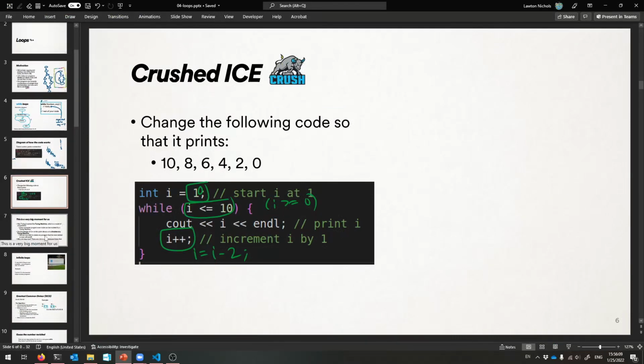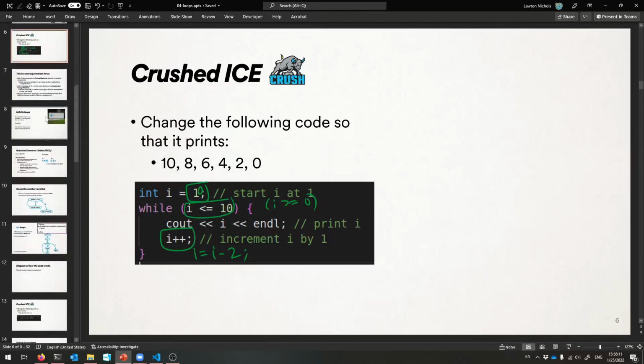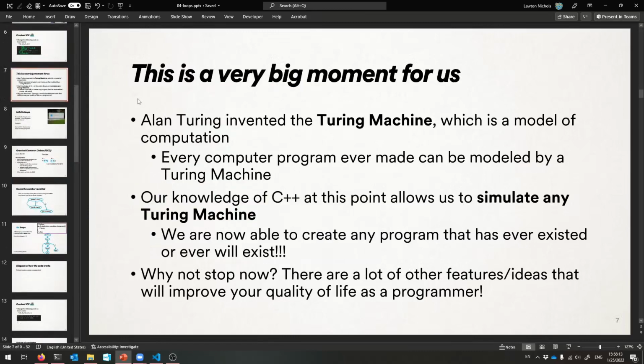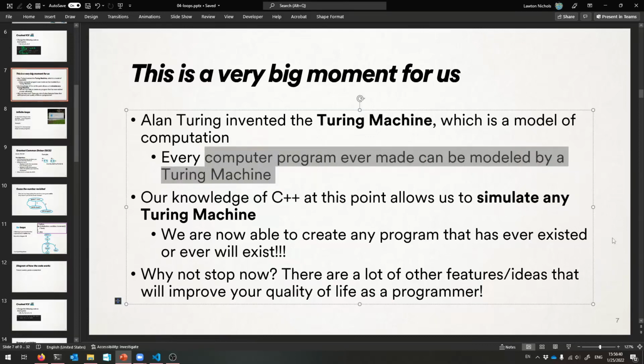I would just like to take a moment to take a step back and celebrate something with you right now, because this is a huge moment. Right now is a huge moment for you, because I'm sure you've heard the name Alan Turing before. He's a very famous man. He invented this thing called the Turing machine, which is a mathematical model of computation, how every computer under the sun ever made or ever will be made will work. And so yeah, every computer program can be modeled by a Turing machine, right?